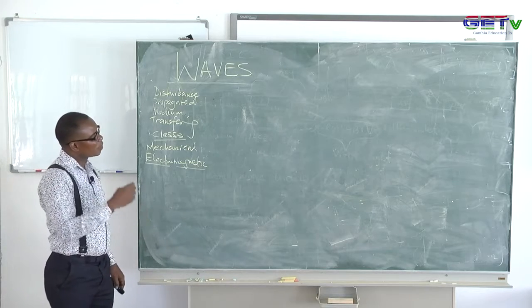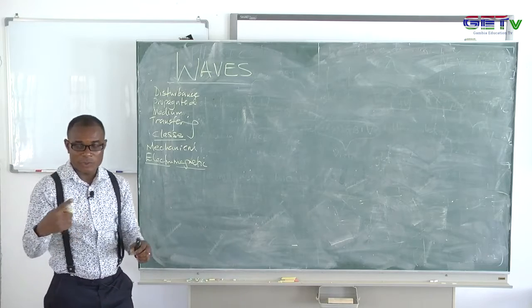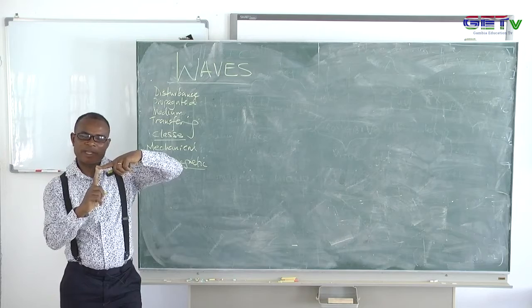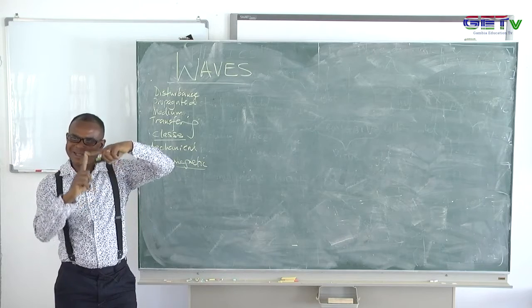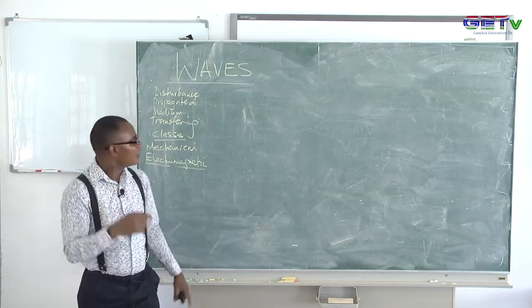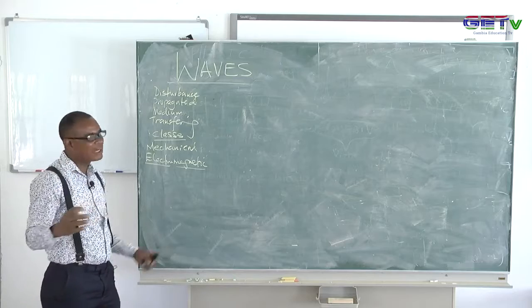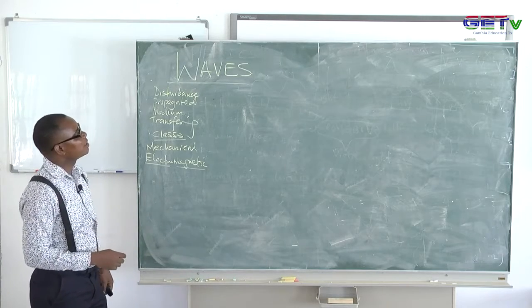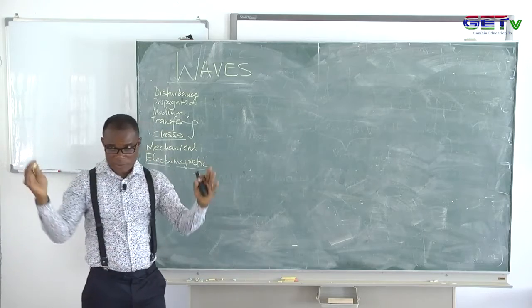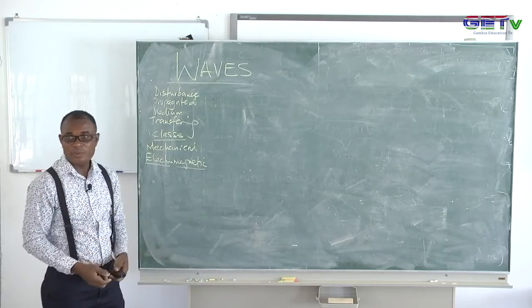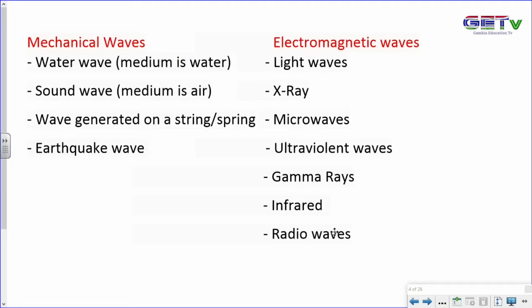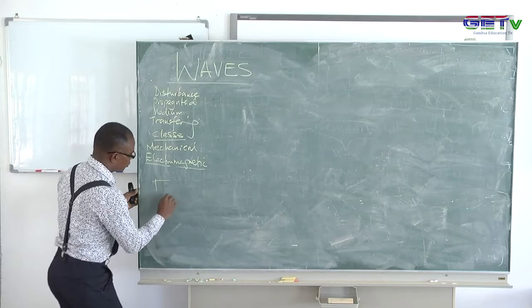So the electromagnetic wave is actually a result of the interaction between the electric and magnetic fields at right angles to one another around the Earth. When that happens, you develop a class of wave, a category, a group of waves, which we refer to as electromagnetic waves. And they belong to a big spectrum. Very soon I'll give you the spectrum. Now here, let's look at this spectrum first. I'll just give you an idea of how the spectrum looks.